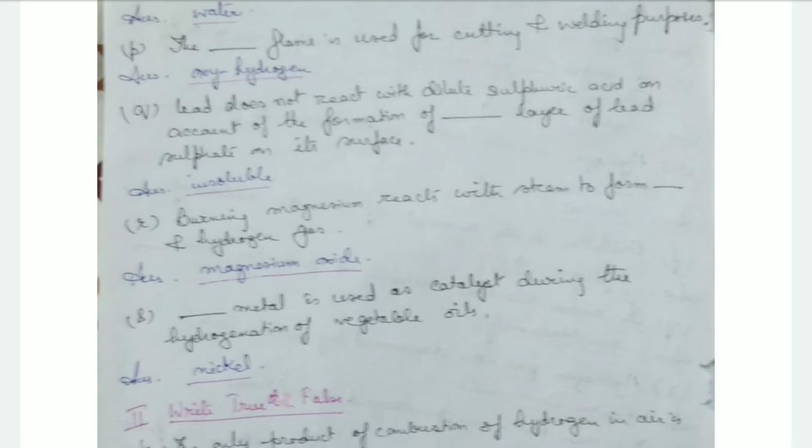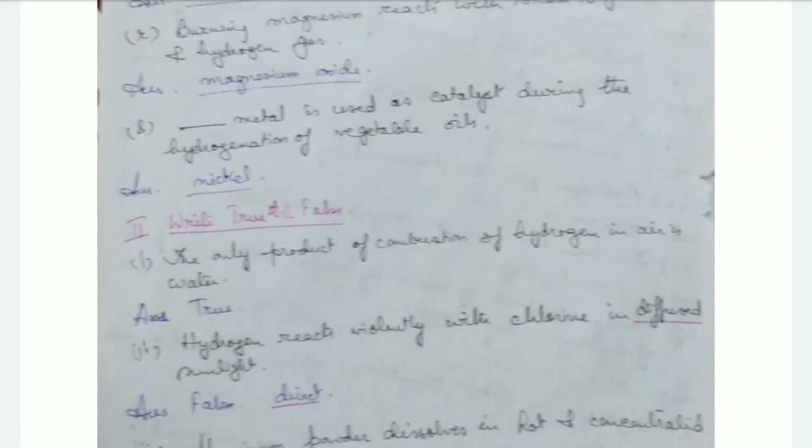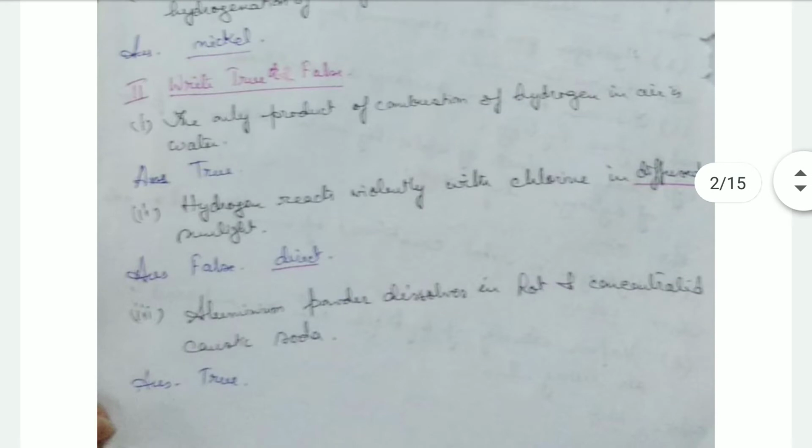Nickel metal is used as a catalyst during the hydrogenation of vegetable oils. The only product of combustion of hydrogen in air is water. That's true. Hydrogen reacts violently with chlorine in diffused sunlight. Okay, it is direct sunlight. False. The statement is false. So it requires diffused sunlight.